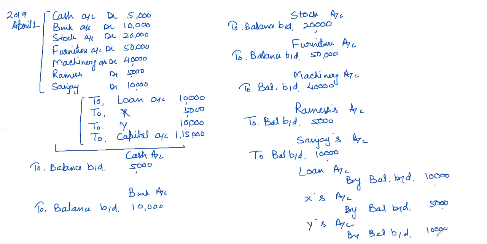So like this, we will write treatment with the help of opening journal entry. So all the assets will be debited and all the liabilities will be credited.